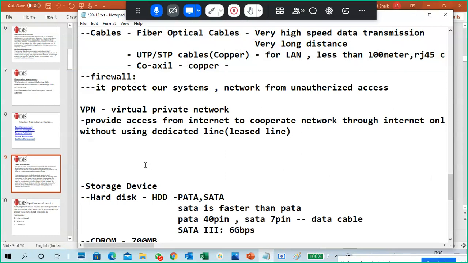Very simple: work from home. How do you work from home? You are sitting at your laptop, and through the internet you can access your corporate, your office network, meaning the servers and all. That is how it is possible using a VPN server. You connect to a VPN server. The VPN server authenticates your username, password and your protocols. Then it allows access to your corporate network by creating a virtual tunnel and encrypting the data. So that is VPN.